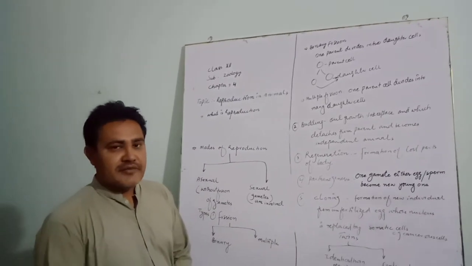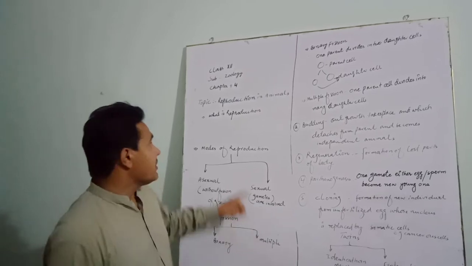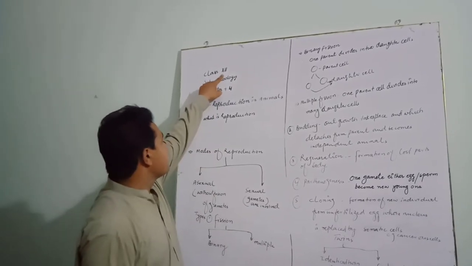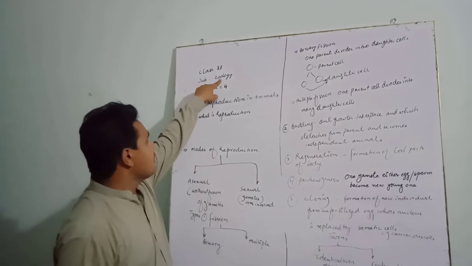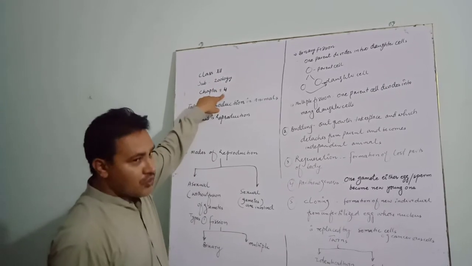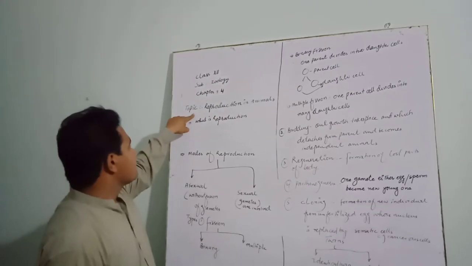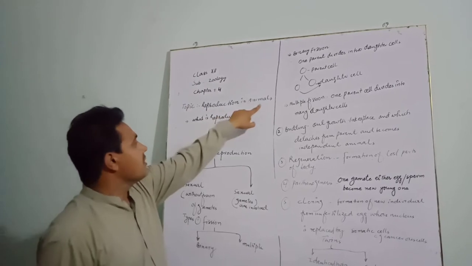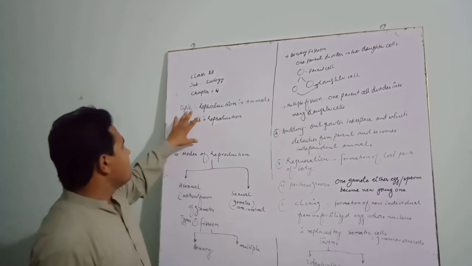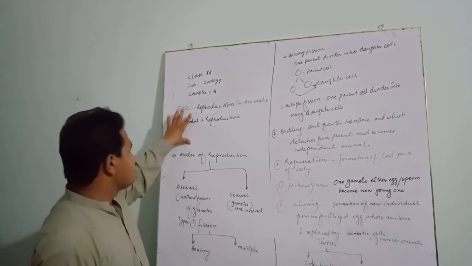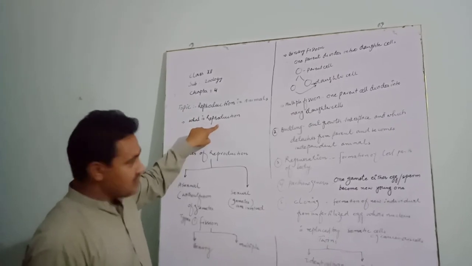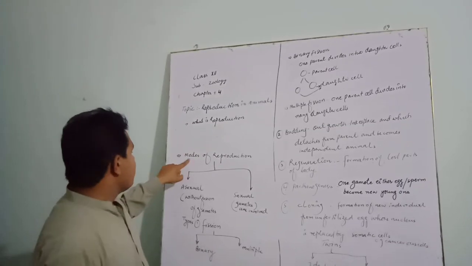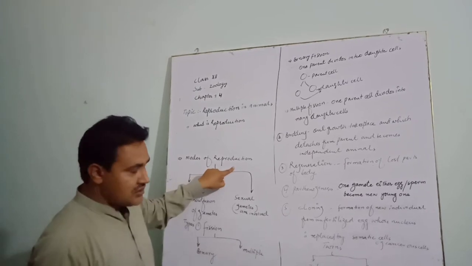Today, I have selected my topic from class Inter. My subject is Zoology, chapter number 4. The topic is reproduction in animals. In this, we will discuss what reproduction is and the modes of reproduction.